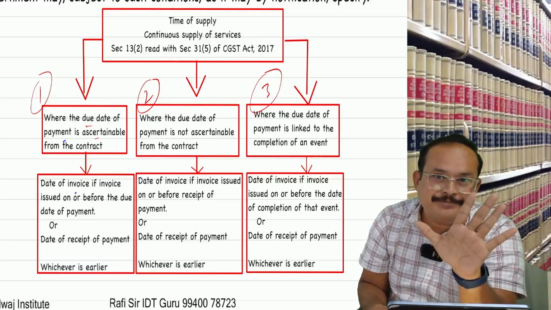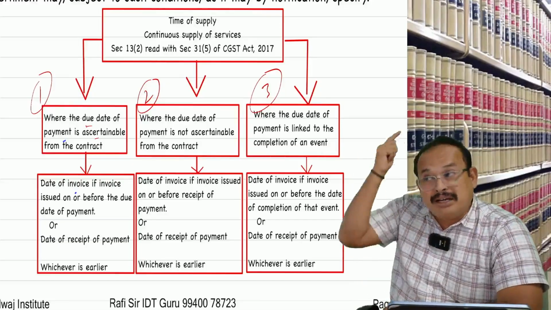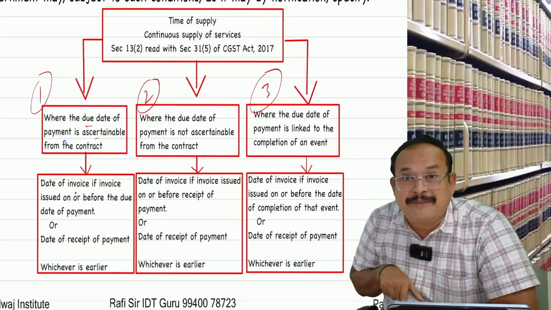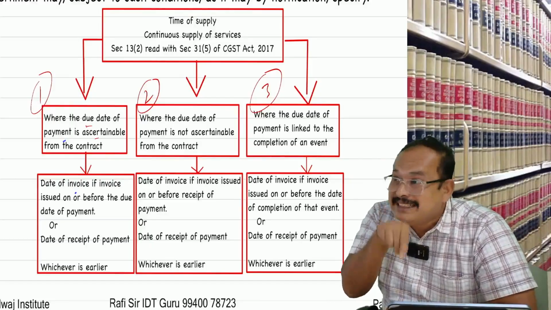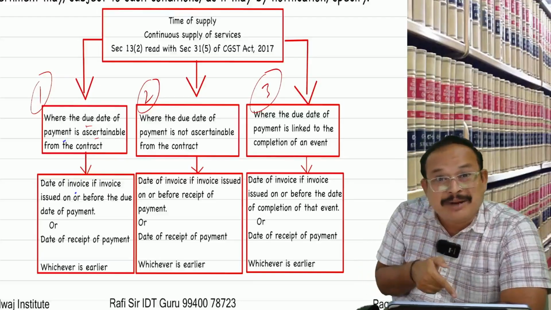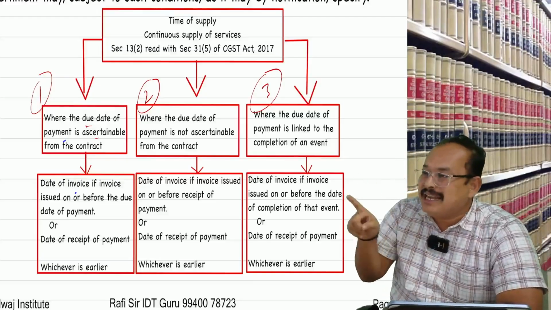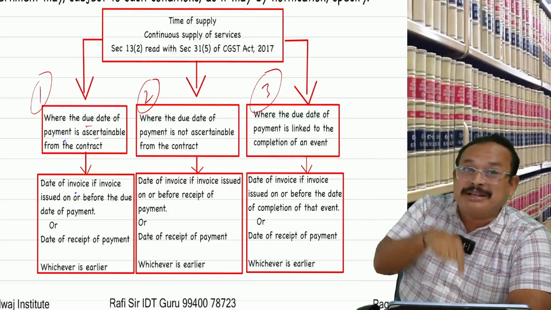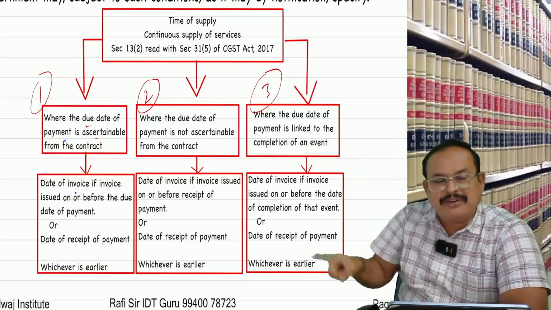Is that clear? He paid 51 lakh on 1st October. For the 1 lakh interest, is it taxable or exempted? Taxable, because the main supply is taxable. If taxable, at what rate? The rate applicable for the main supply, 18%. We will apply it to the 1 lakh.